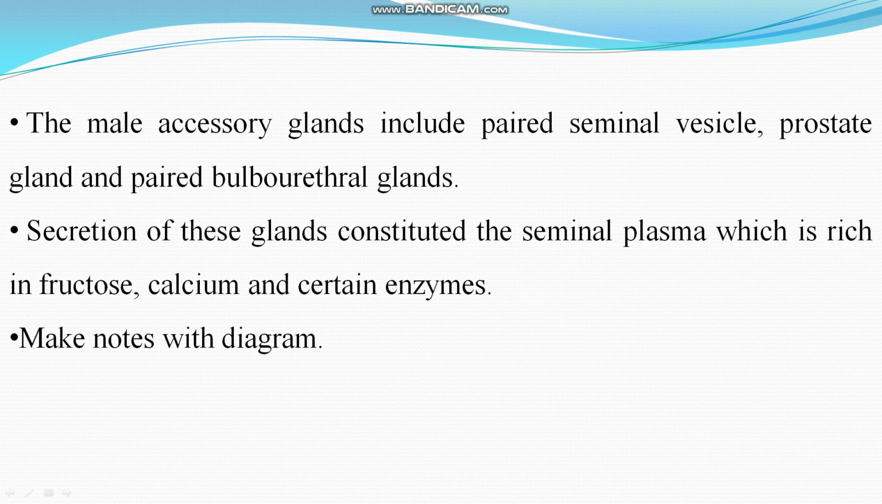Secretions of these glands constitute the seminal plasma, which is rich in fructose, calcium, and certain enzymes. Why fructose, calcium, and certain enzymes? Fructose provides energy to the sperm, right? And some enzymes and calcium are present in the secretions of these glands. Which glands? These accessory glands, that is seminal vesicle, prostate gland, and paired bulbourethral gland. Three glands are there, remember it.